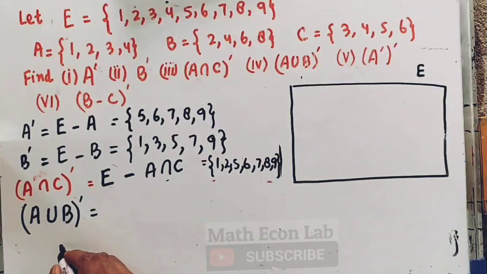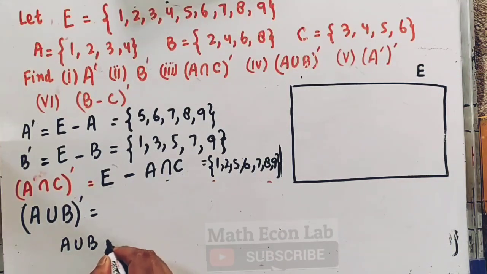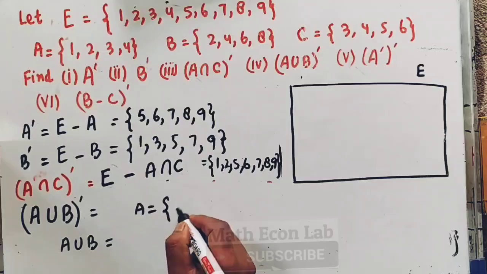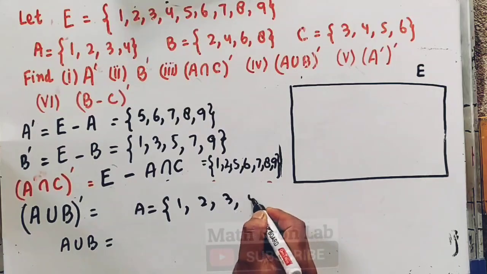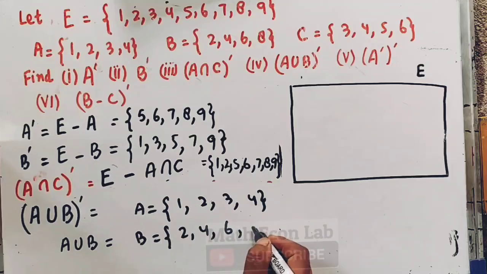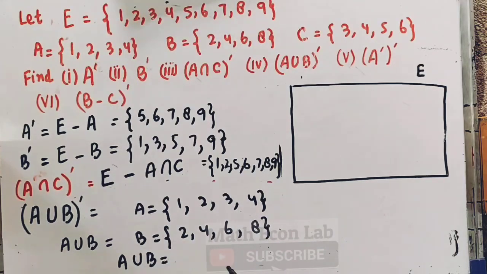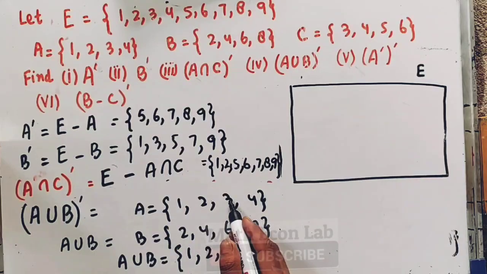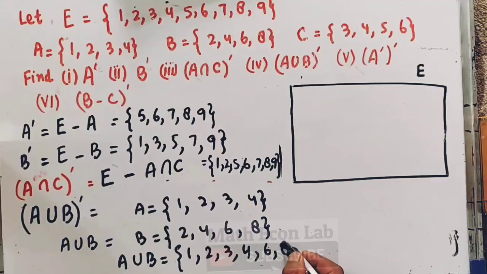Now A union B will mean the elements which are present in set A or set B or in both. Here A is equal to 1, 2, 3, 4. In B we have 2, 4, 6 and 8. Now in A union B we will have 1, then 2, then 3, 4, which is repeated, then 6, then 8.